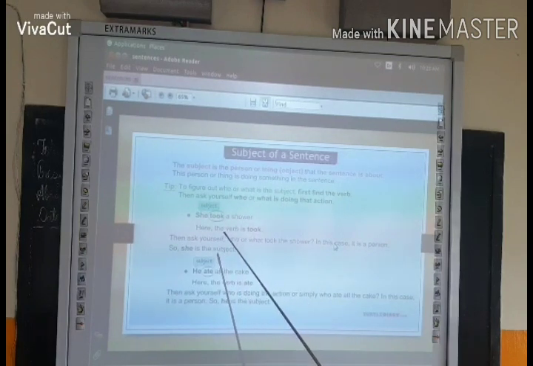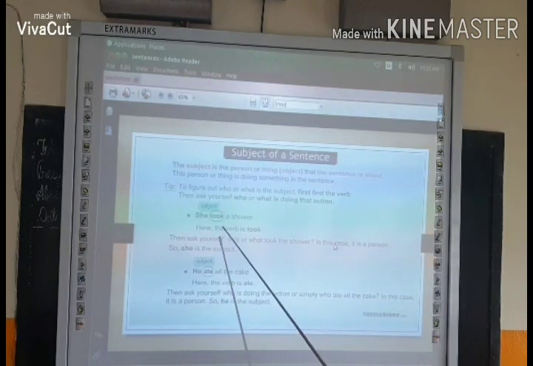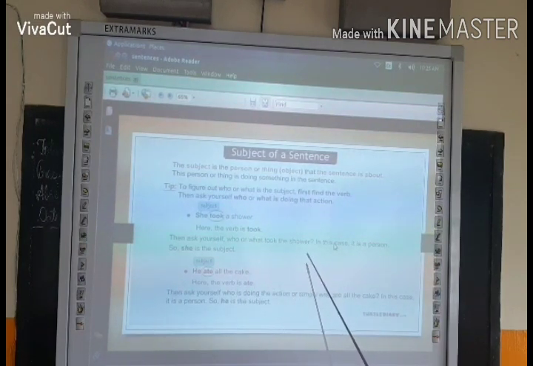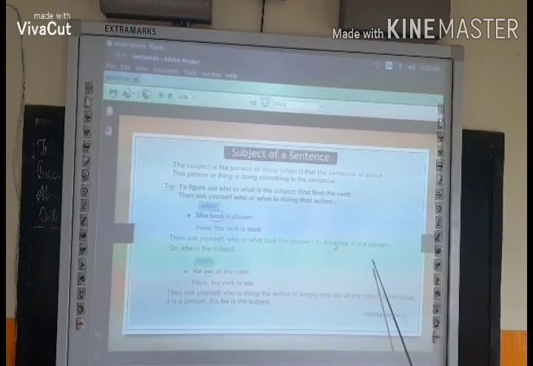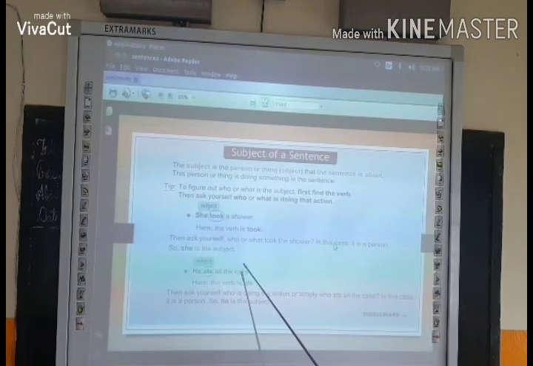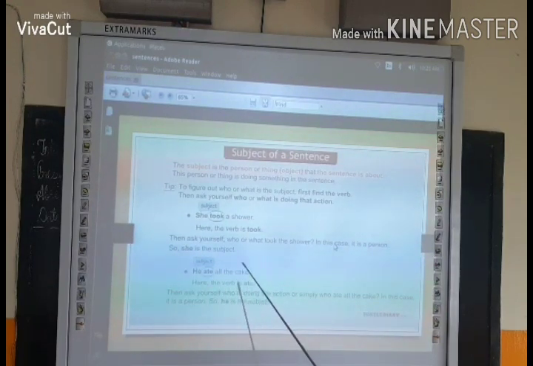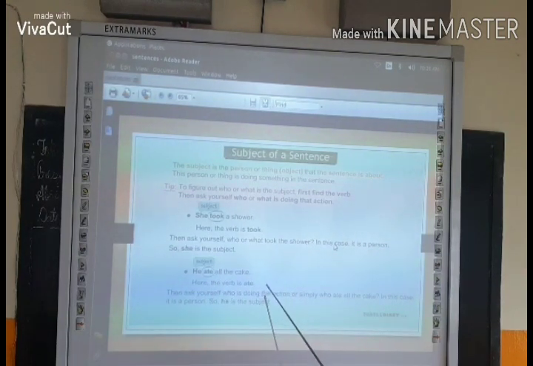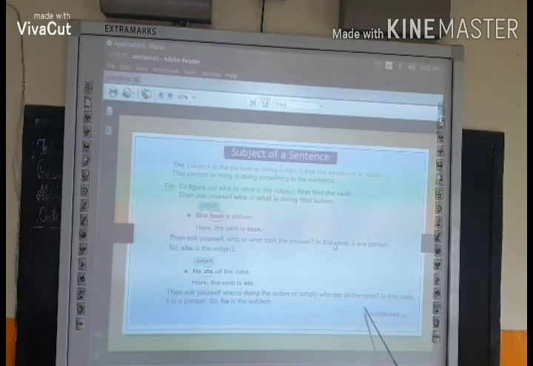First we will see the verb. Here took is the verb. Then we will ask ourselves who or what took the shower. In this case it is a person. So she is the subject. Now the second example, he ate all the cake. Here first we will see the verb. Here ate is the verb. Now we will ask who is doing the action, or simply who ate the cake. In this case it is a person. So he is the subject here.